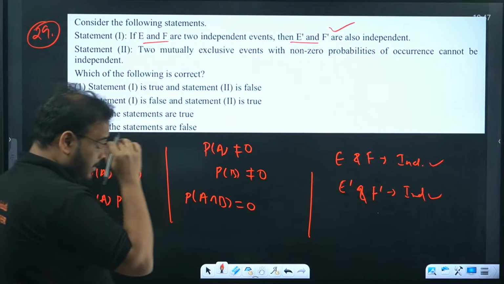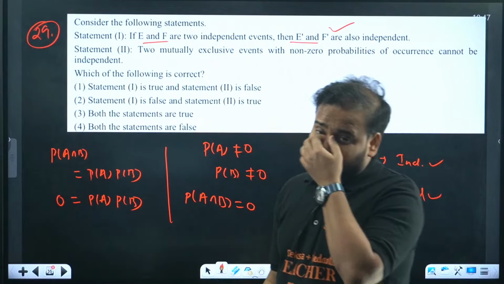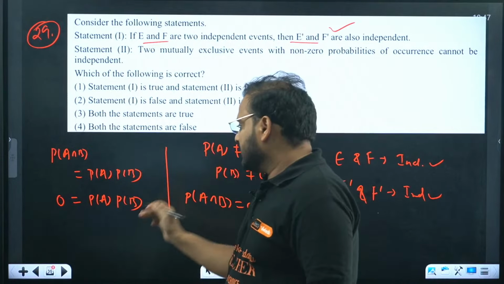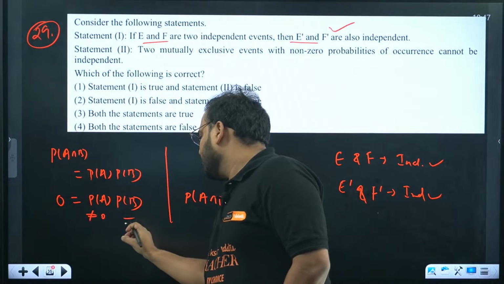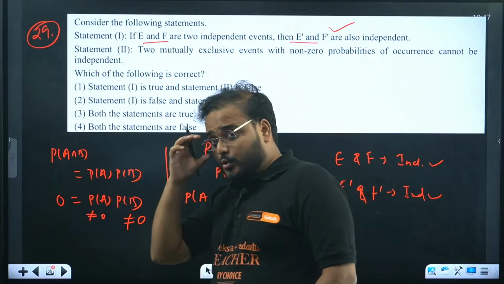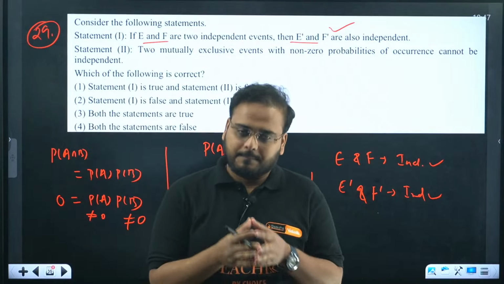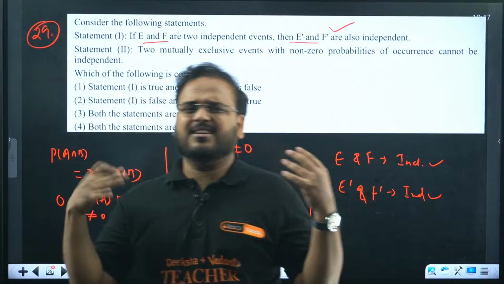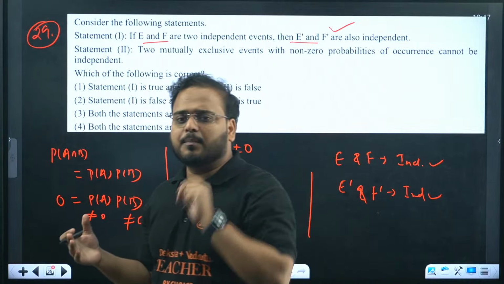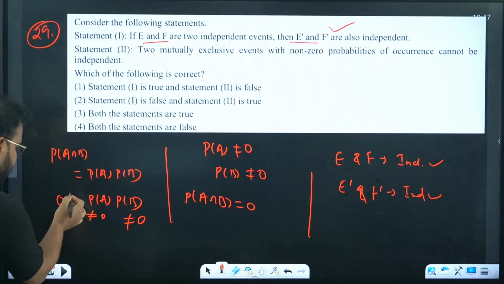Think logically. P(A) is not 0. They mentioned non-zero probability. This is not equal to 0 and this is also not equal to 0. Can two non-zero numbers taken in product ever be equal to 0? 2 into 3, 5 into 17, any numbers. Two non-zero numbers multiplied together can it ever be 0? No, sir.